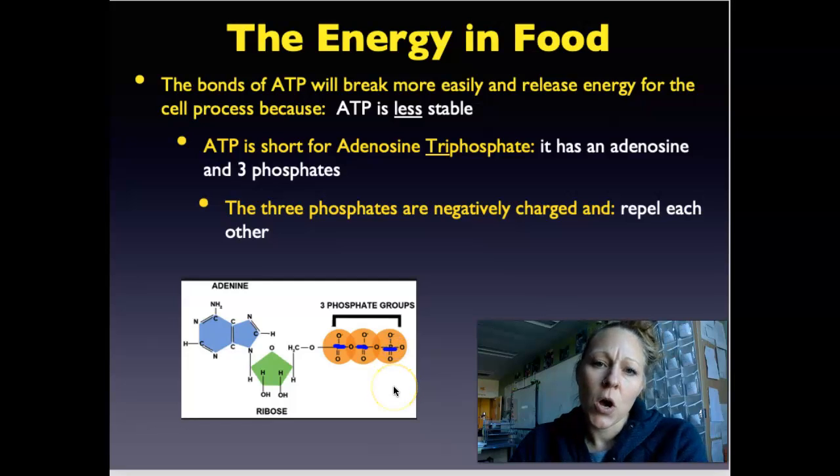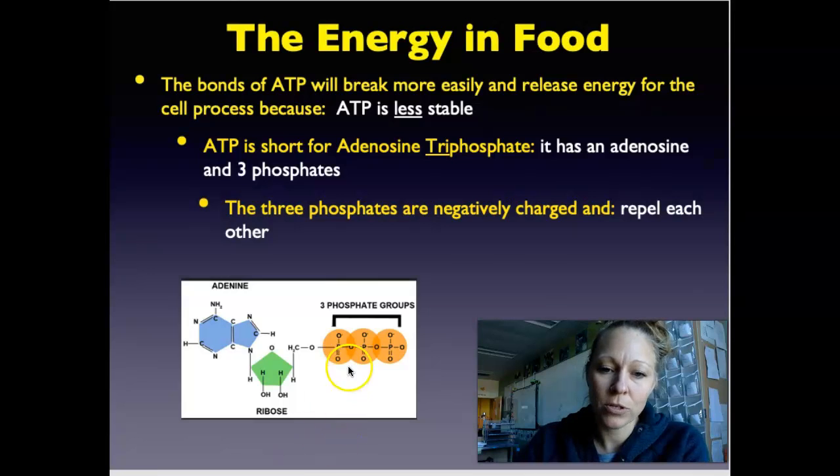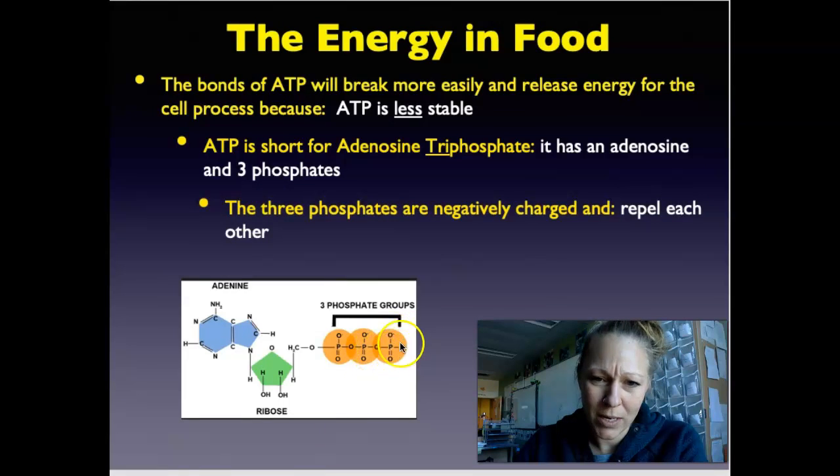And so opposites attract and likes repel. These 3 phosphates do not want to hang out next to each other. They repel one another. And to have 3 of them together, that phosphate right here is very unstable. This molecule is very unstable. It is going to lose this phosphate group very easily.